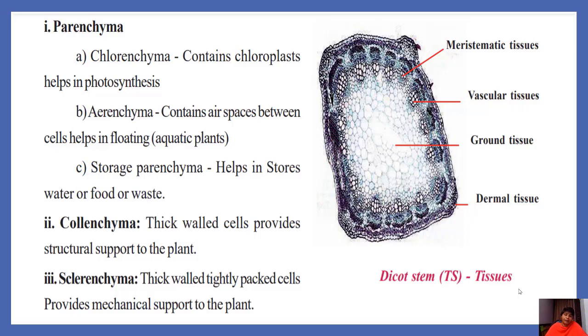The second one is aerenchyma. Aerenchyma contains air spaces between cells and helps in floating. Mainly this aerenchyma tissue is observed in aquatic plants, which helps them to float on water. The third one is storage parenchyma, which helps in storing water, food and waste materials. Okay, these are the types of parenchyma. The second one is collenchyma. Thick-walled cells provide structural support to the plant. Sclerenchyma, also thick-walled, tightly packed cells, provides mechanical support to the plant. That means collenchyma and sclerenchyma help the plant by providing mechanical support to it. These are the tissues present in ground tissues.